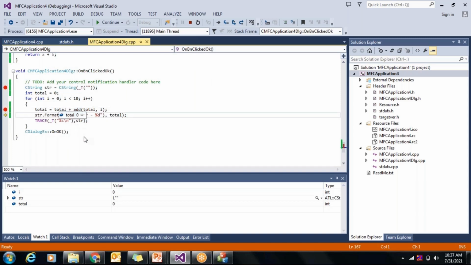So you can see that as and when I'm looping, the value of total is reflected here. F10, now second loop, total, now it became 1. So as and when the value changes, you can see that it is shown in my watch window.